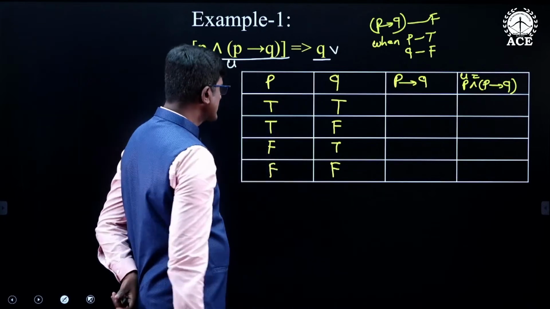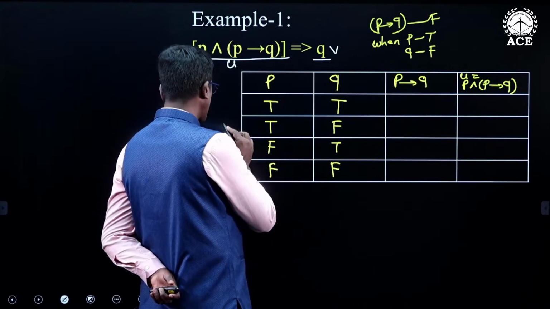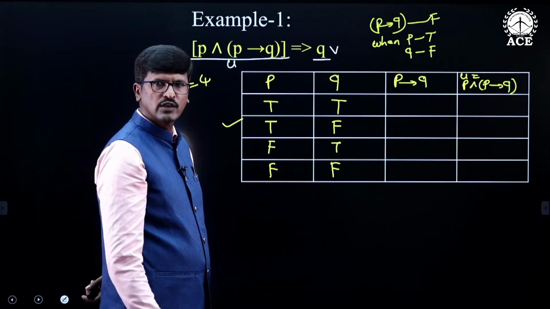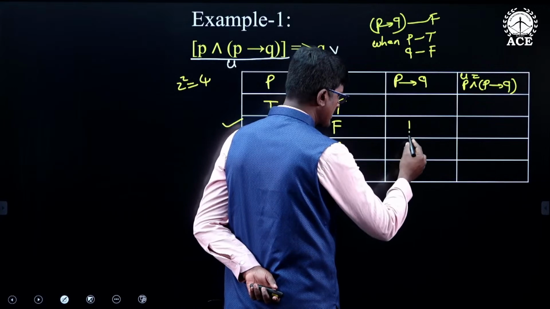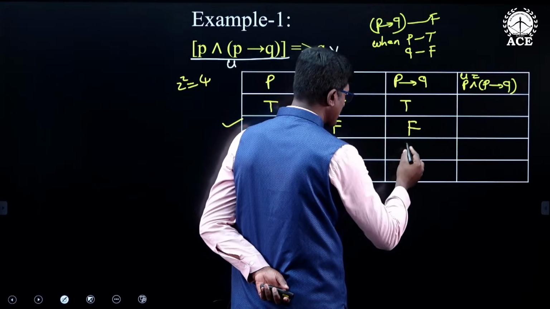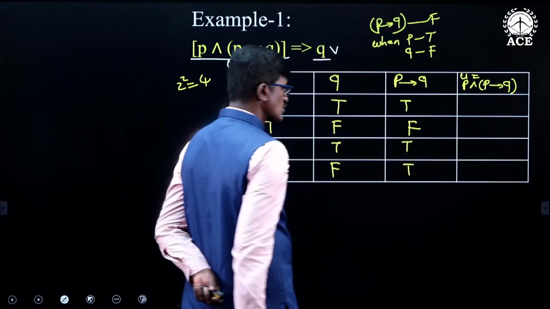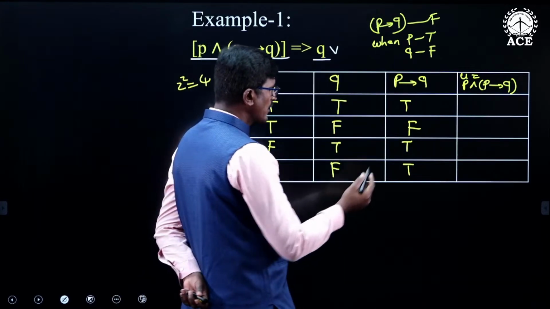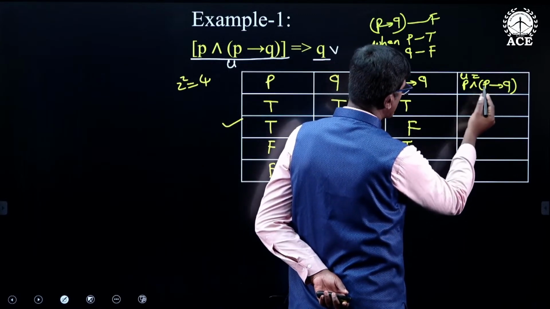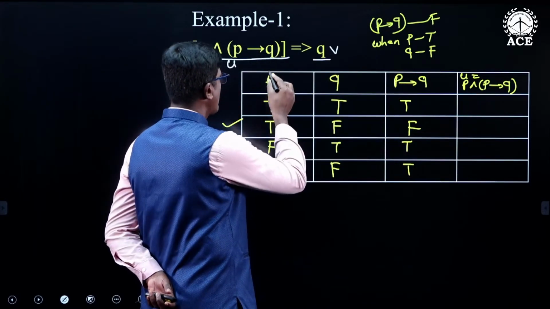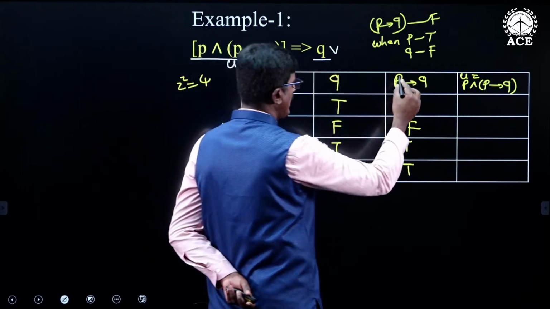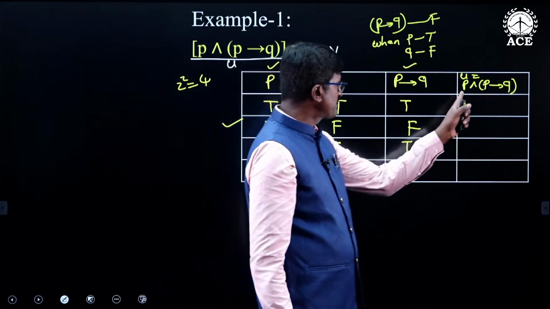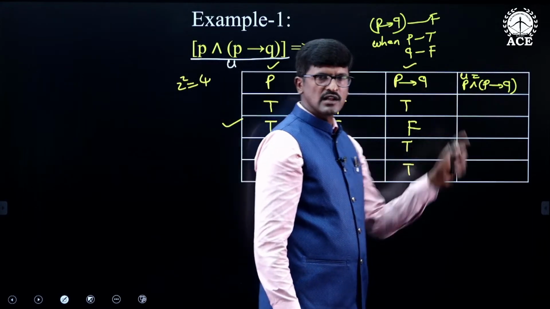So, out of these 4 cases, look at the second case. In the second case, P is true and Q is false. In this case only it is false. In the remaining cases, it is true. So, these are the truth values for P conditional Q. Now, what is this one? P and P conditional Q, which means I am finding the conjunction of this one and this one.